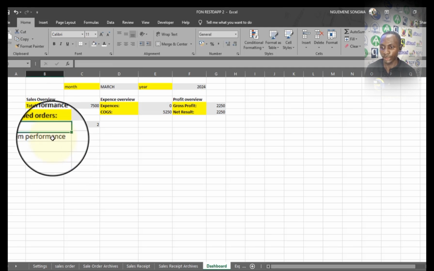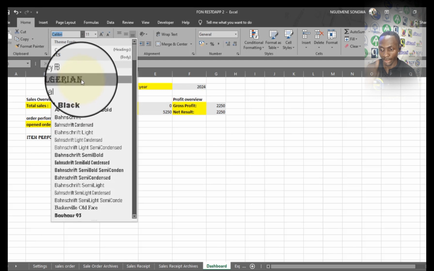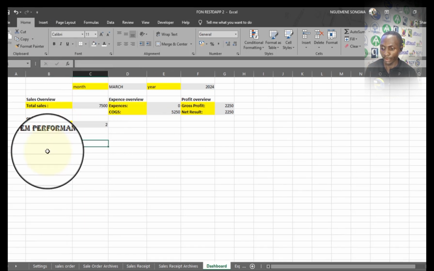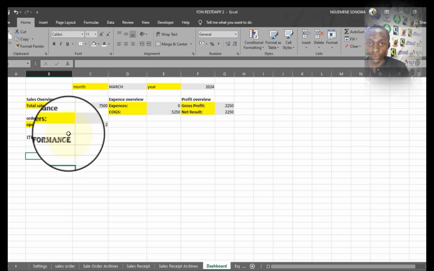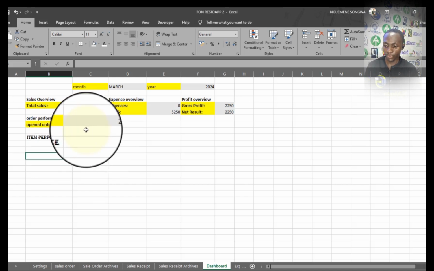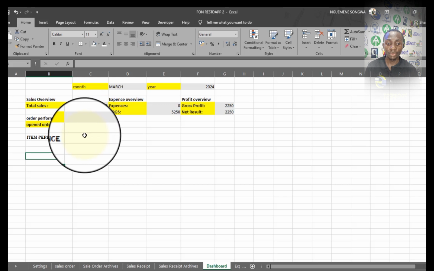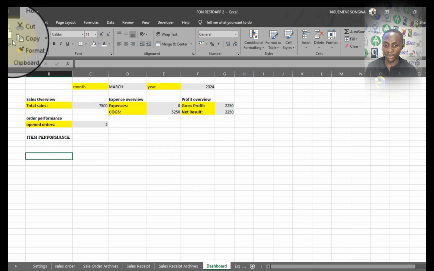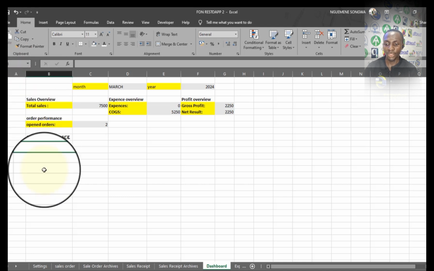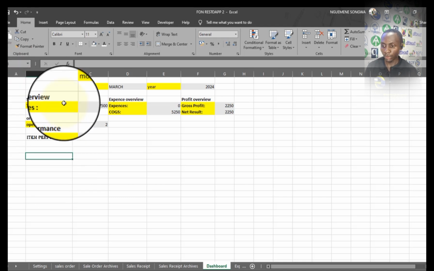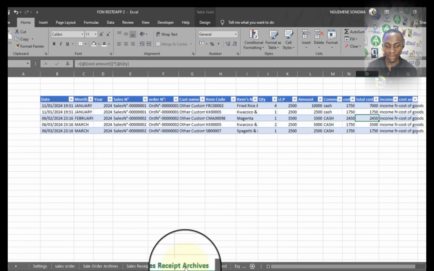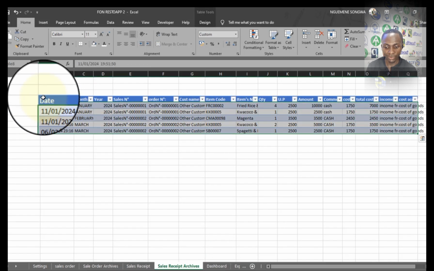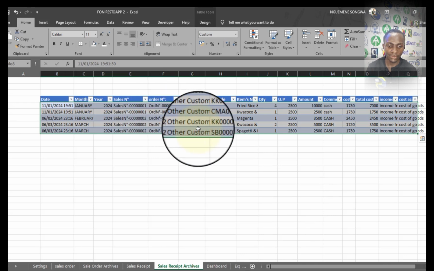Here I can change maybe the font size and font type, anyone. Do it the way I want. But here I actually need to bring that. We could do that manually with the use of some functions, but in this case, I'm just going to do that with pivot tables. We're going to call for pivot tables, and we're going to manage everything with a pivot table. So for me to get the top or the best three items sold, I'll get to the sales receipt archive, because it's where the final sales land.